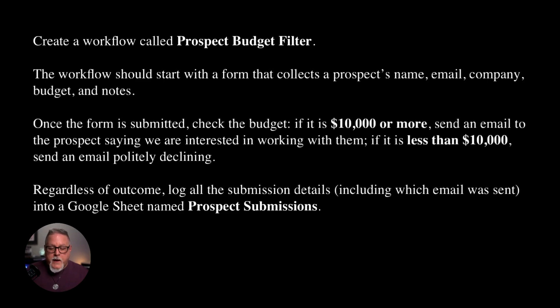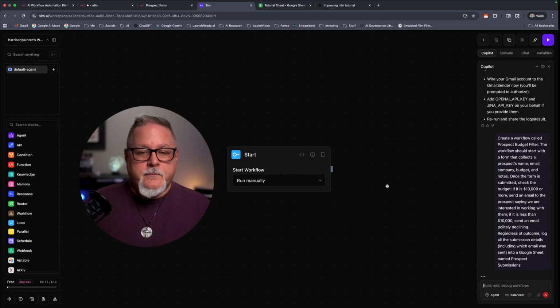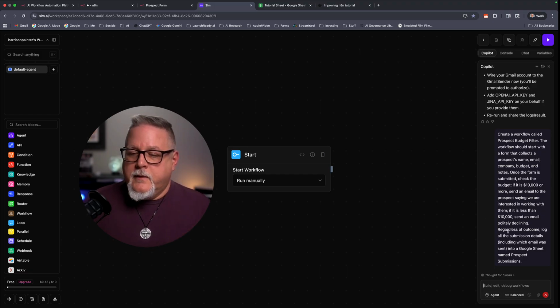Create a workflow called Prospect Budget Filter. The workflow should start with a form that collects a prospect's name, email, company, budget, and notes. Once the form is submitted, check the budget. If it is 10,000 or more, send an email to the prospect saying we are interested in working with them. If it is less than $10,000, send an email politely declining. Regardless of outcome, log all the submission details, including which email was sent, into a Google Sheet named Prospect Submissions. Now, I'm just going to click that. That's all we did. And let's see what happens.